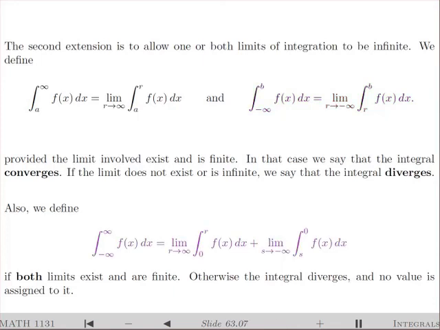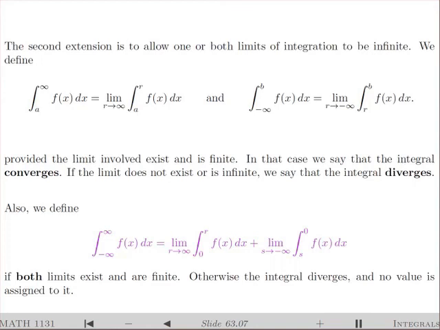To define the integral from -infinity to infinity, we split it into two. We take the integral from -infinity to 0 and from 0 to infinity. Take the integral from 0 to r and let r go to infinity. Take the integral from s to 0 and let s go to -infinity. If both these limits exist as finite numbers, then this is the value of the original improper integral.